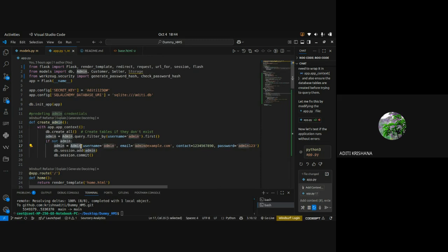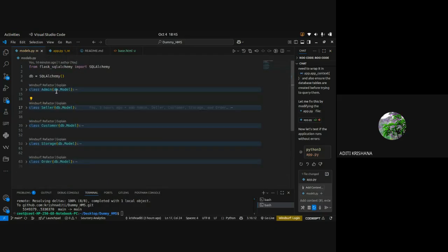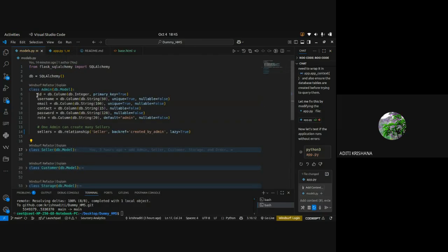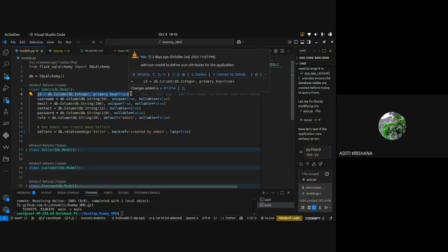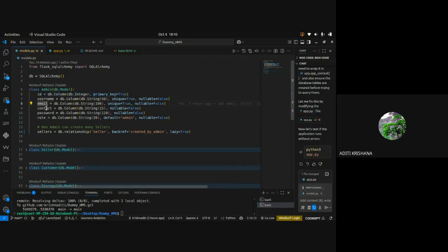I am assigning values inside the admin table for each of the columns which I have made in the admin table. We don't have to give the ID. ID is acting as a primary key. It will be automatically incremented once data is given inside that table. So we don't give the ID, but we have to give the username, email, contact, and password. The role column, I have set as admin by default, so we don't have to type that as well.